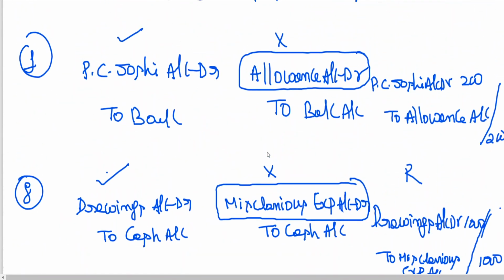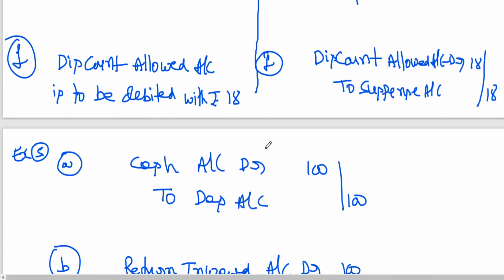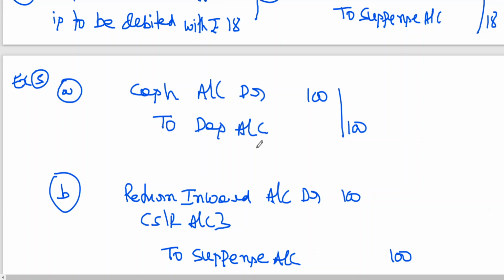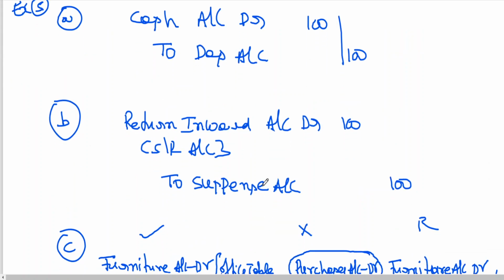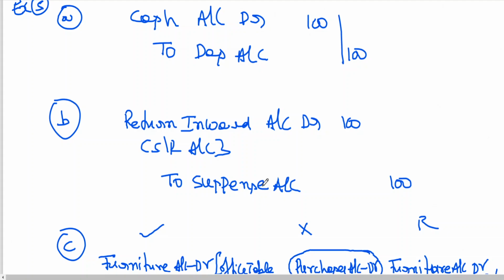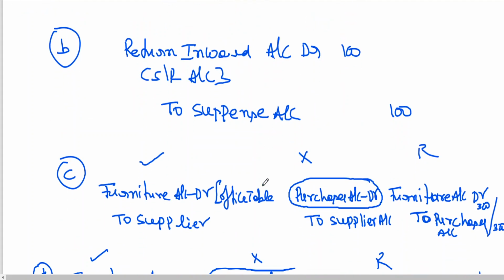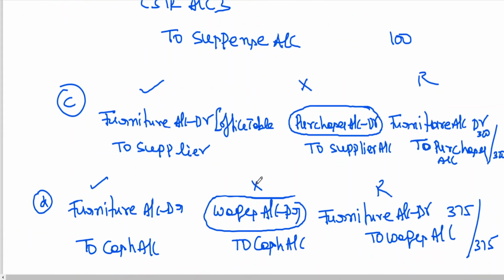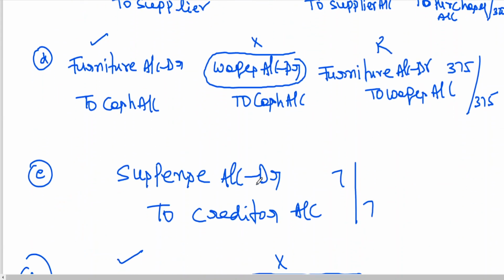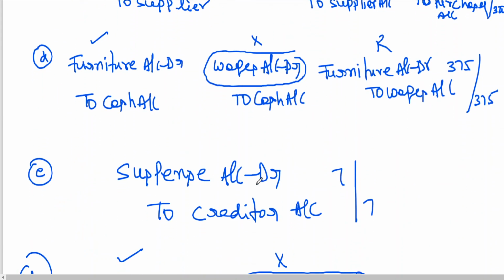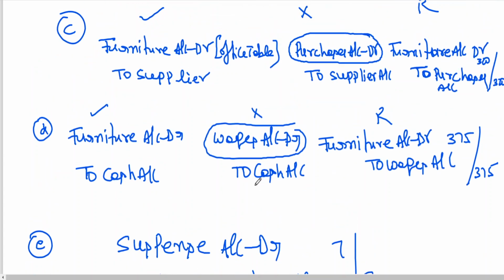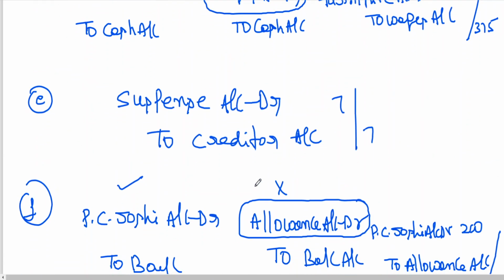Okay, my dear friends, this is how you have to go by the entries. You can see these entries for yourself.